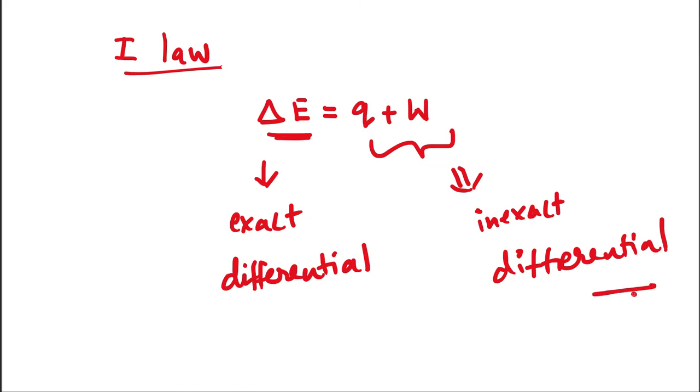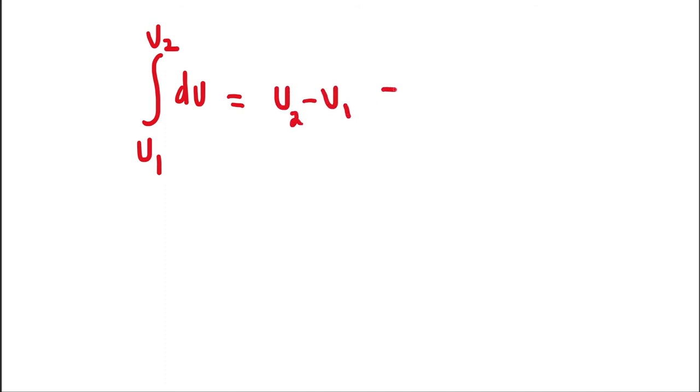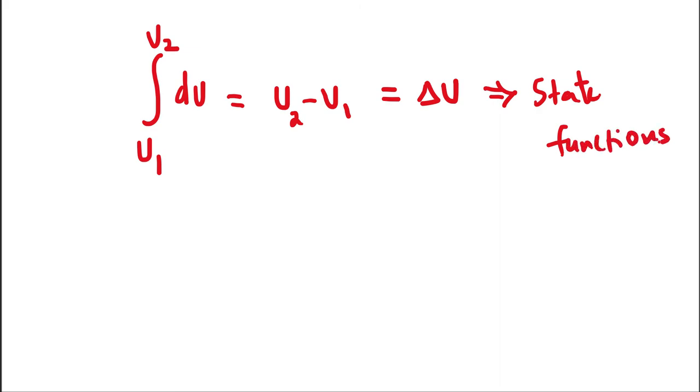Inexact differentials. So an exact differential is something where the integration over the range u1 to u2, let's say internal energy (some people use U as the symbol for internal energy), is going to be u2 minus u1. That means it is equal to delta U. This is for state functions, which are exact differentials.